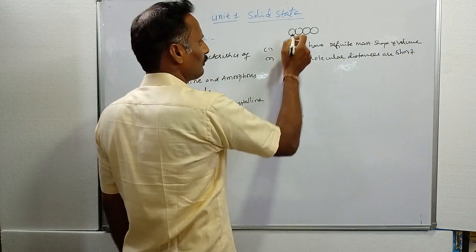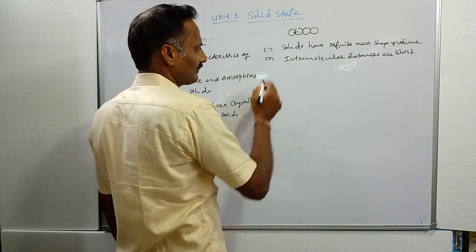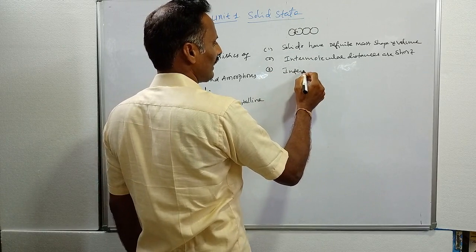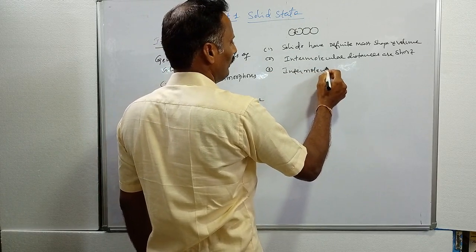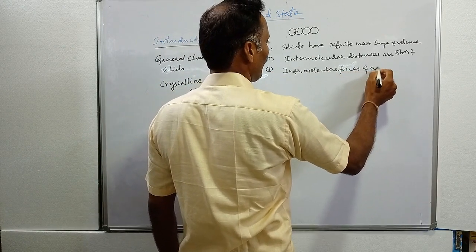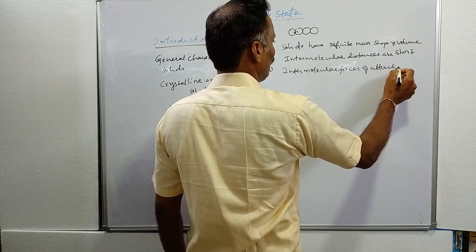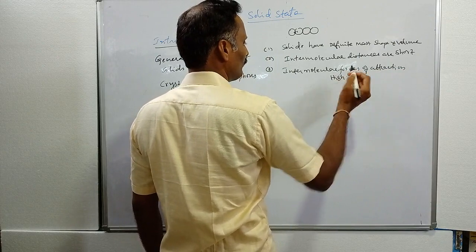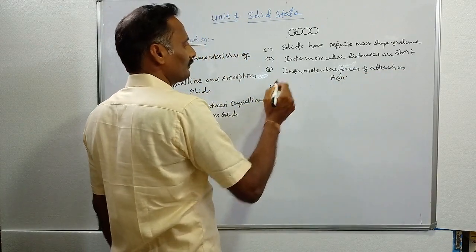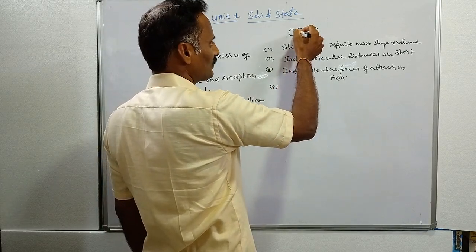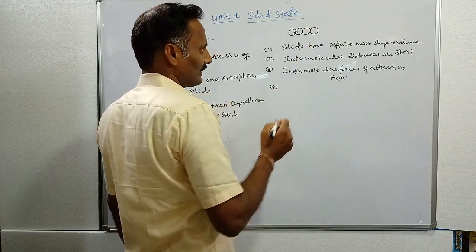Here the molecule to molecule distance is very short. And third, the intermolecular forces of attraction are high. And fourth, in solid materials the constituent particles occupy